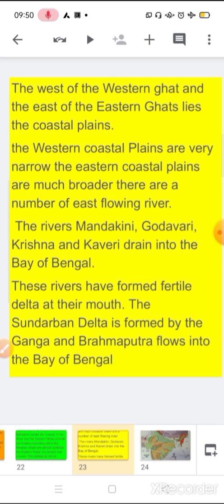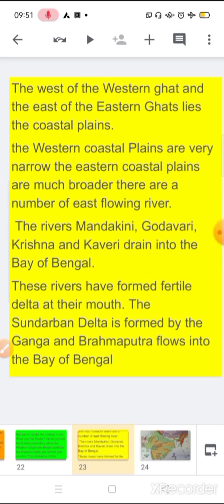So coastal plains are also like plains, but they are near the coast. Everybody knows about the coast, the sea, in simple language we can say sea. The western coastal plains are very narrow. The eastern coastal plains are much broader. Okay, so western coast narrow, eastern coast broader.